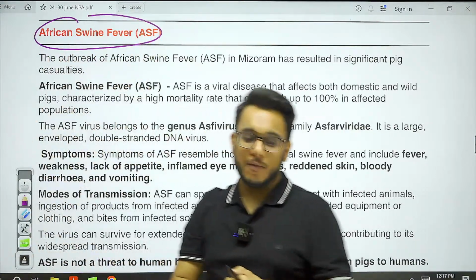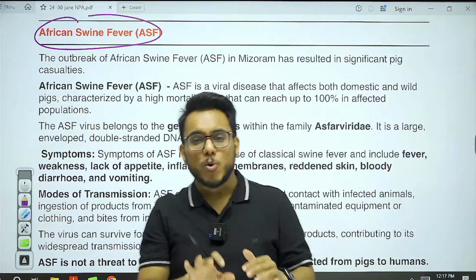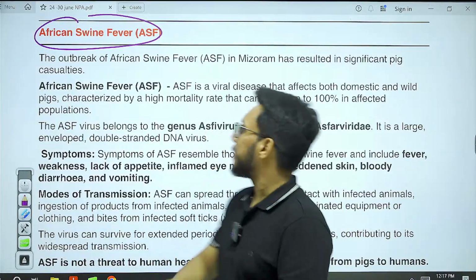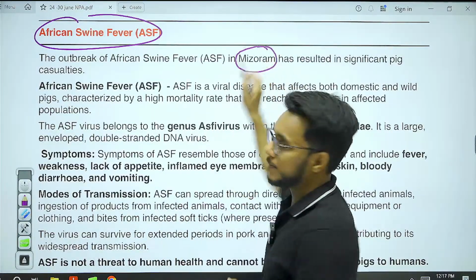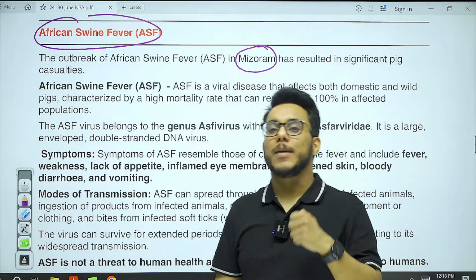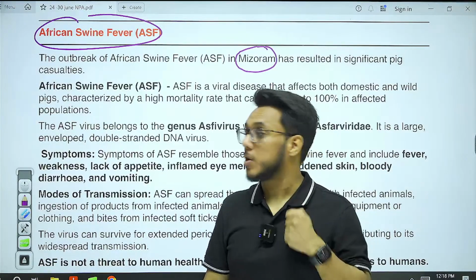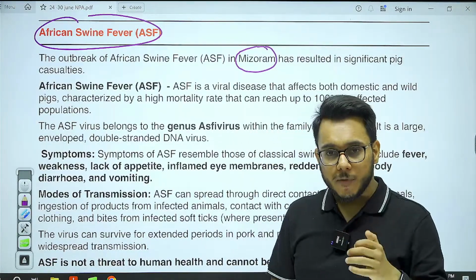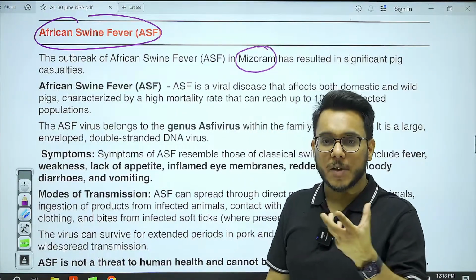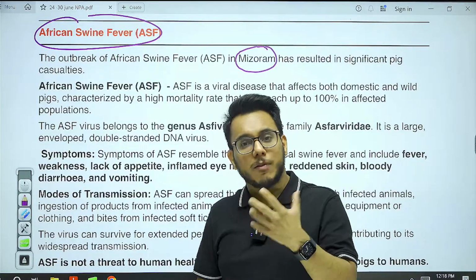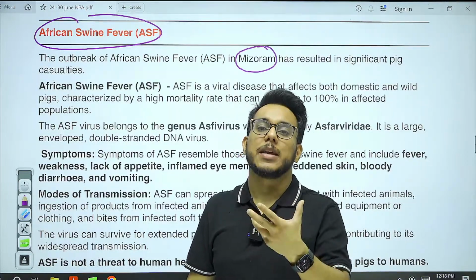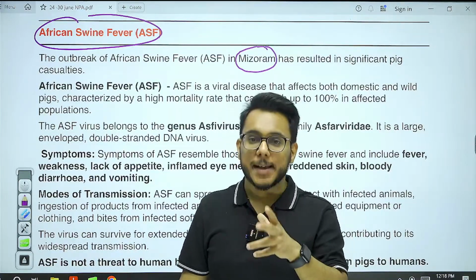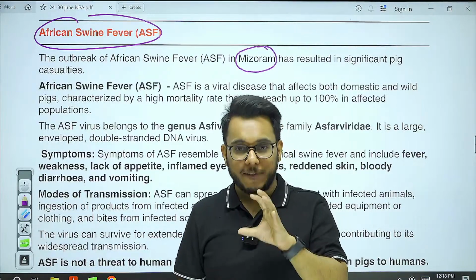African swine fever. Recently, outbreaks of African swine fever were observed in Mizoram. Where was the African swine fever outbreak observed? It was observed in Mizoram. First of all, African swine fever transmits in both wild pigs as well as domesticated pigs.